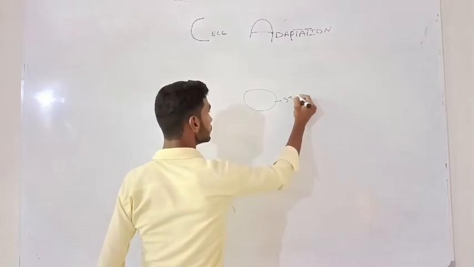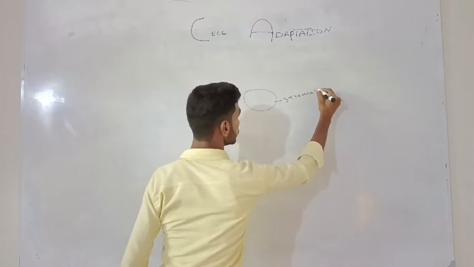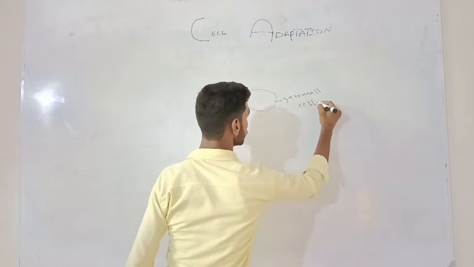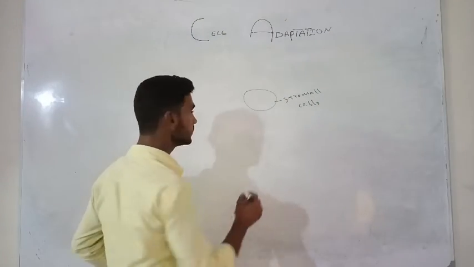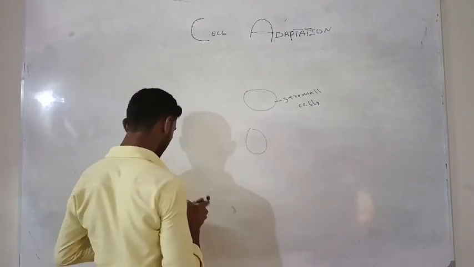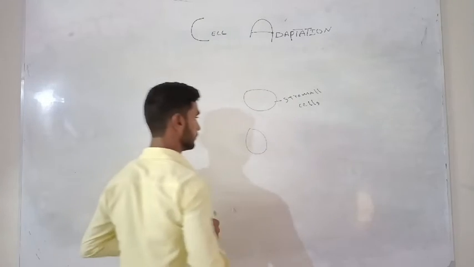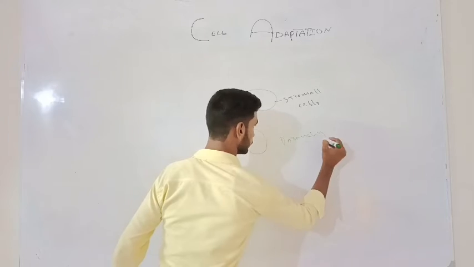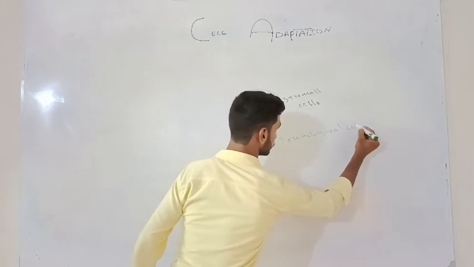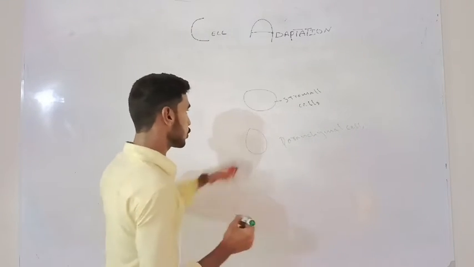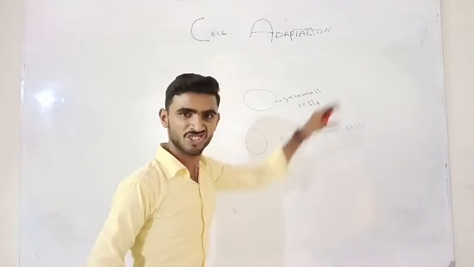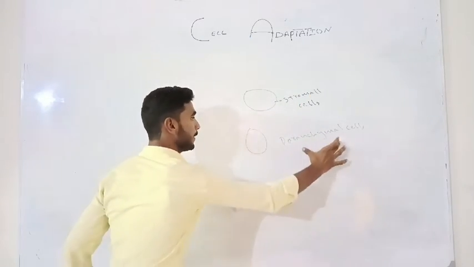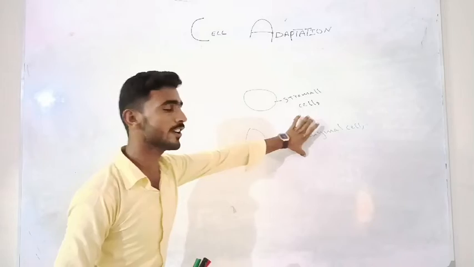Stromal cells and parenchymal cells. Stromal cells are the structural cells and parenchymal cells are the functional cells.